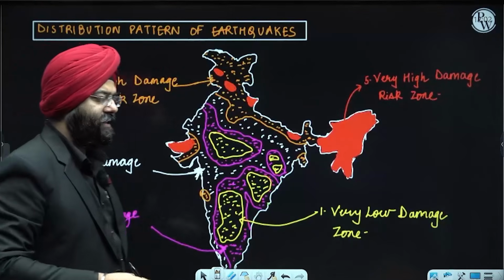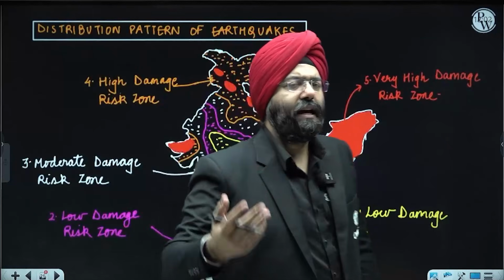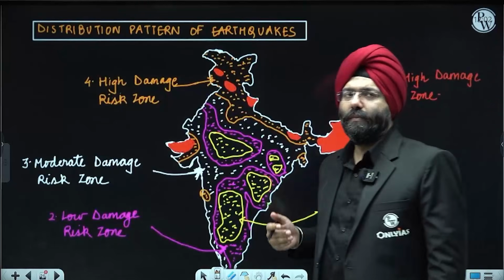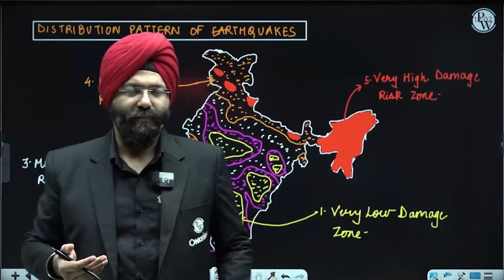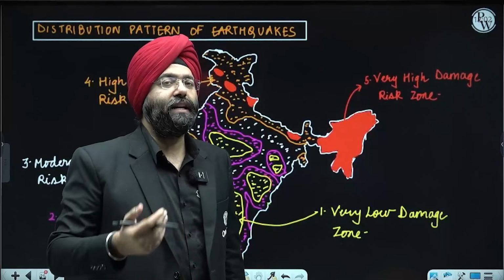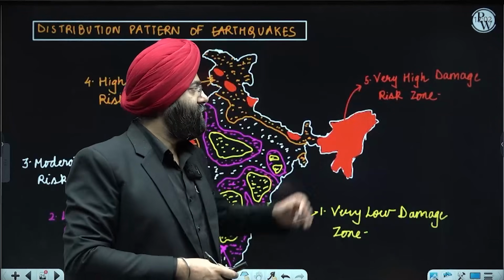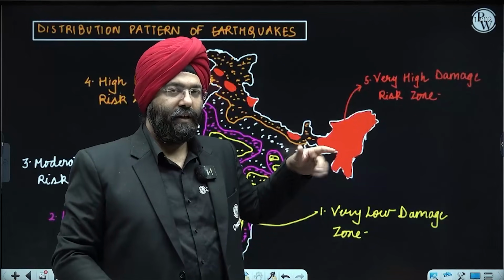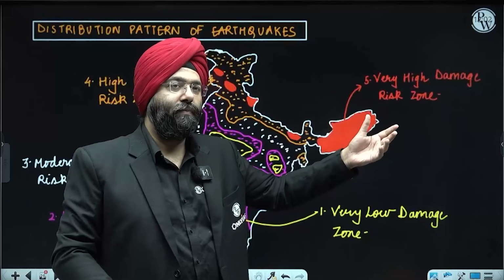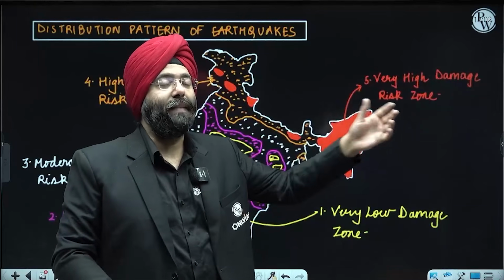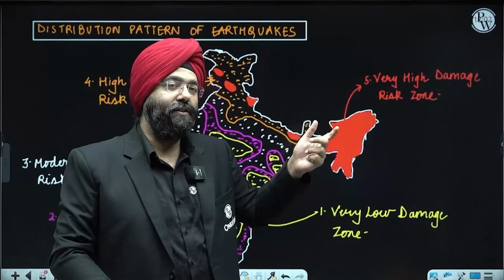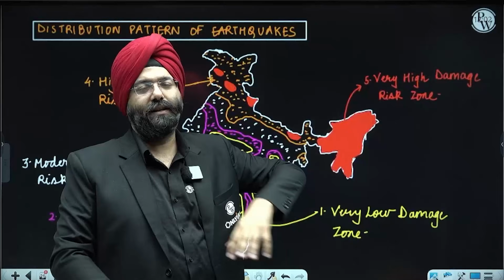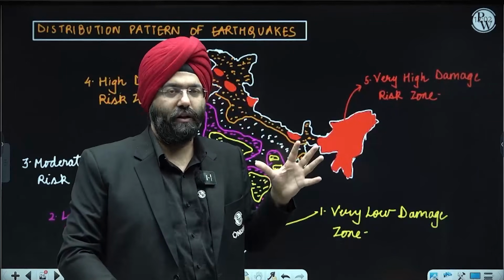Please understand, it doesn't mean that when I'm mentioning low or very low, nothing can happen. What we basically say is certain regions are less vulnerable, certain regions are more vulnerable. That is why the risk analysis will also take place accordingly. Certain regions which are high risk zones, highly vulnerable, there will be more risk. Yes, then one has to prepare for them accordingly. That means it will also depend upon the capacity that is there. If a disaster happens, that means a hazard is happening. So please understand, disaster covers all these aspects that are associated. That is why it is a very macro term.